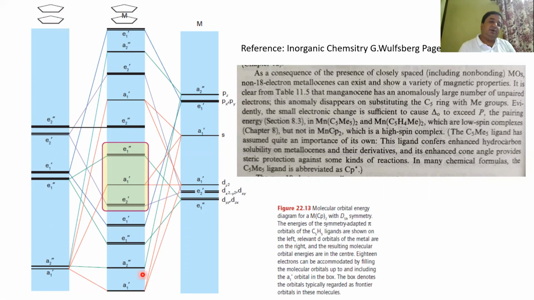Now, for each Cp ligand there are 6 electrons, so for two ligands there will be 12 electrons. I'm taking the case of Mn. For MnCp2, that means there are 12 electrons from the ligands, and for Mn it will be a d5 system, so a 17 electron system.